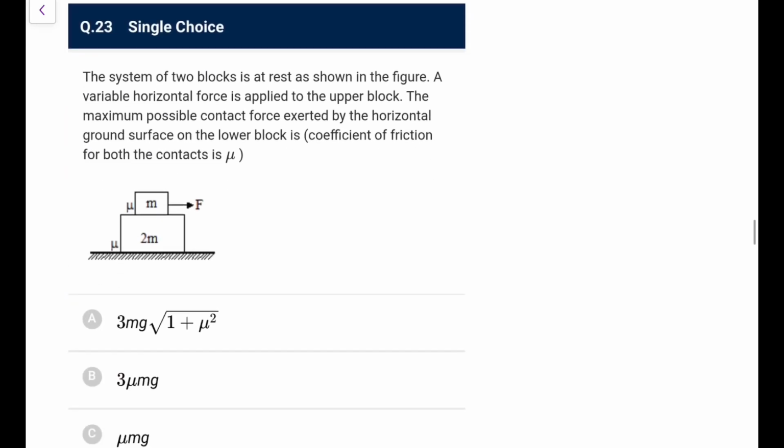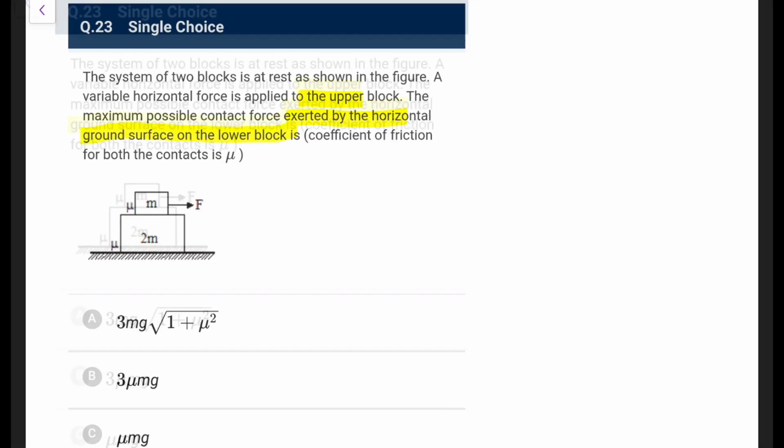Next one. A system of two blocks is at rest as shown in the figure. A variable horizontal force is applied to the upper one. The maximum possible contact force exerted by the horizontal ground surface on the lower block is? The coefficient of friction for both the contacts is mu. Okay, so what would be the possible answer?